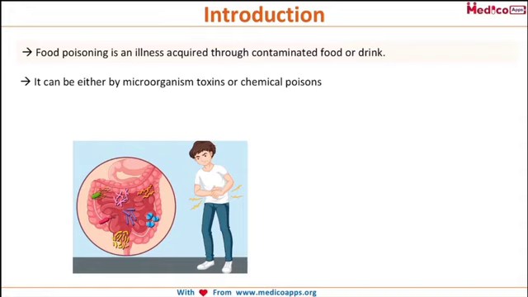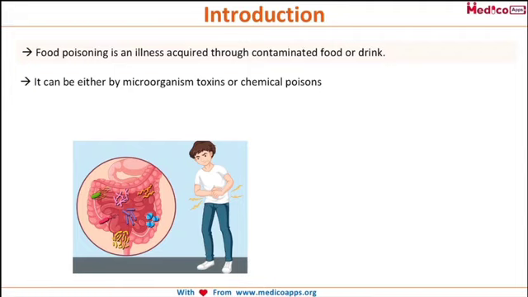But if I use the word strictly as bacterial food poisoning, what do you understand by that? That means the causative organism is the presence of bacteria in the food or drink, and that will lead to acute gastroenteritis.